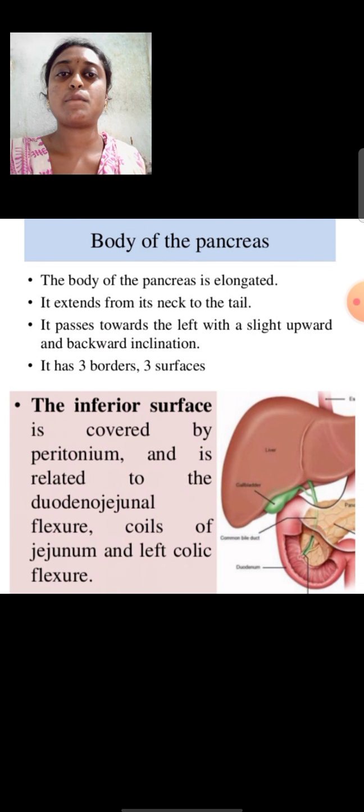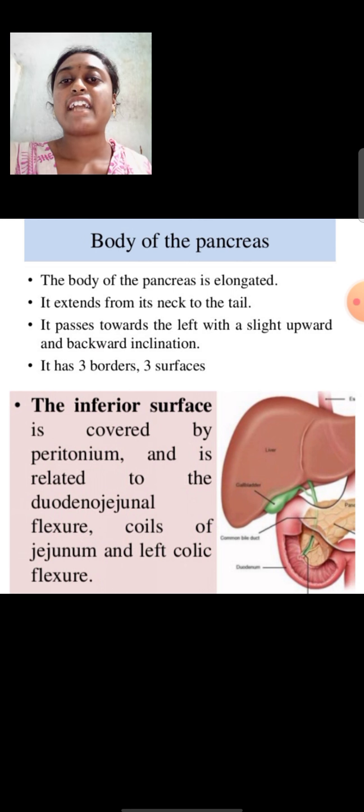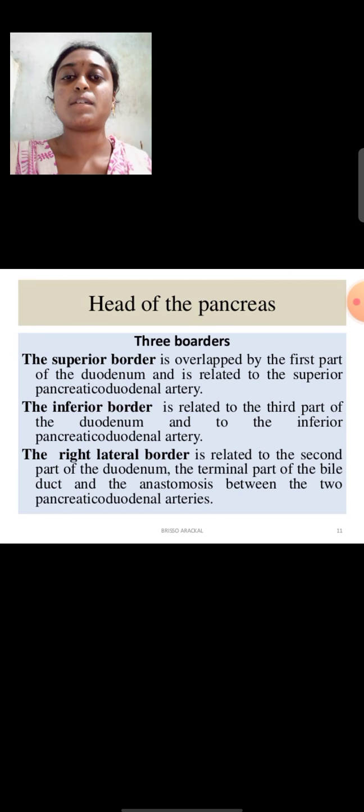And the next, body of pancreas. The body of pancreas is elongated and yellowish in color, and it secretes the pancreatic juice, and it extends from the neck to tail. That means it is divided into head, neck, body and tail, right? And it passes towards the left with a slight upward and backward inclination, and it has 3 borders and 3 surfaces. So here we discuss about 3 borders, right?